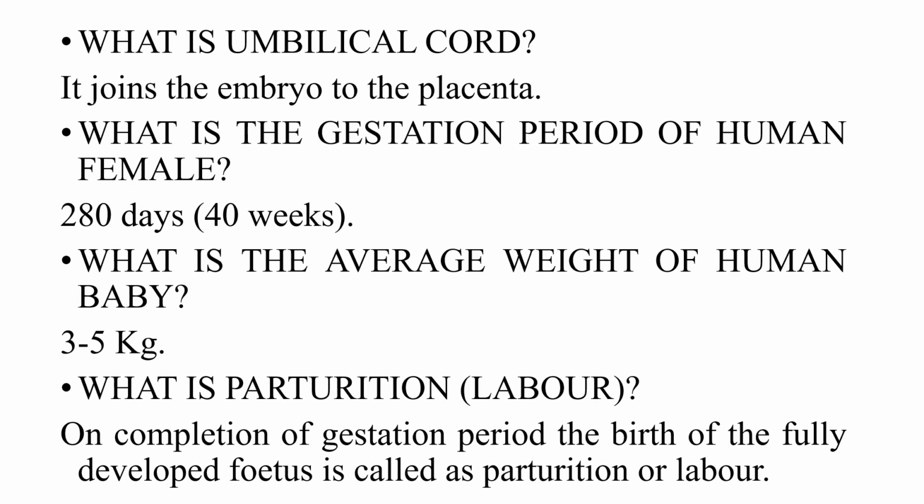What is the umbilical cord? It joins the embryo to the placenta. What is the gestation period of a human female? 280 days, or we can say 40 weeks. What is the average weight of a human baby? 3 to 5 kilograms. What is parturition or labor pain? On completion of the gestation period, the birth of the fully developed fetus is called parturition or labor.